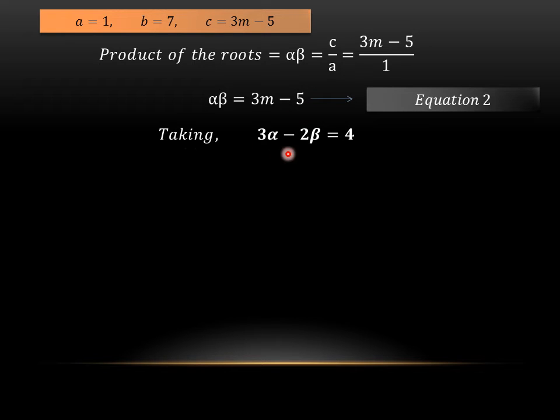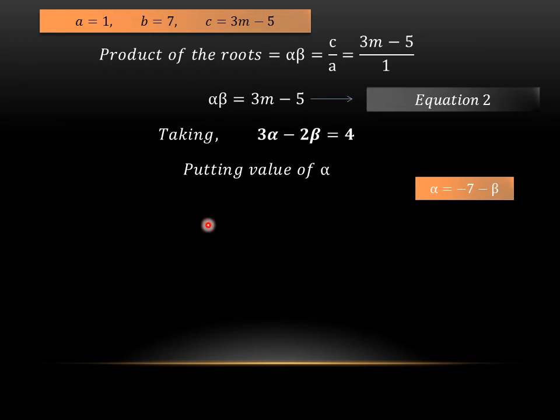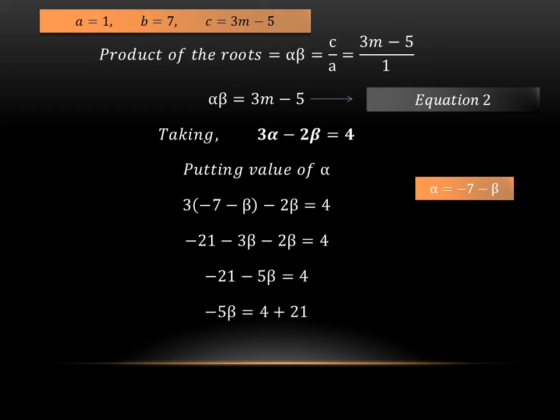Taking 3 alpha minus 2 beta equals 4, that was the given relationship, we will put the value of alpha here. What was the value of alpha? The value of alpha was minus 7 minus beta, so 3 times (minus 7 minus beta) minus 2 beta equals 4. After multiplication, we will get minus 21 minus 3 beta minus 2 beta equals 4. After simplification and then taking minus 21 to the other side of the equation, it will become plus 21. So the answer of beta will be minus 5.